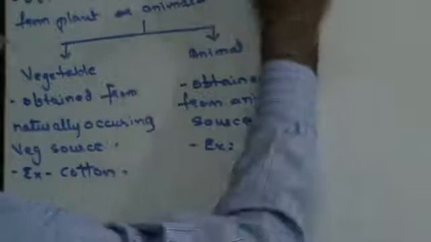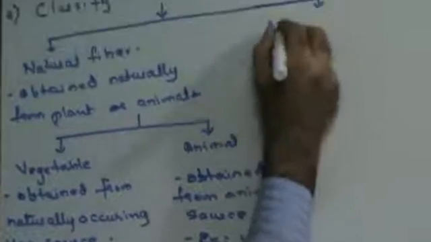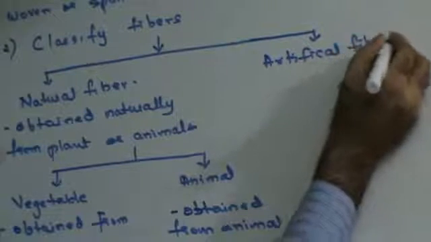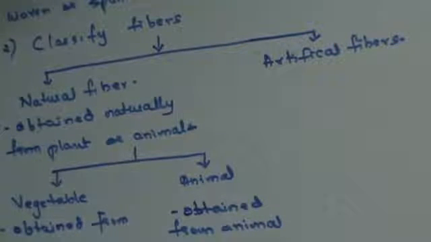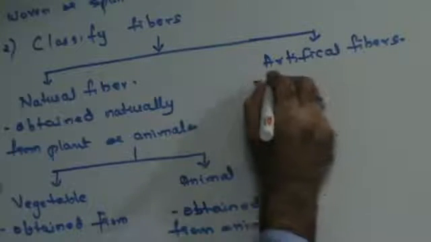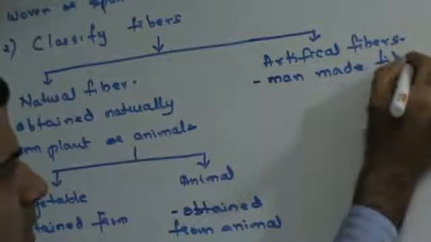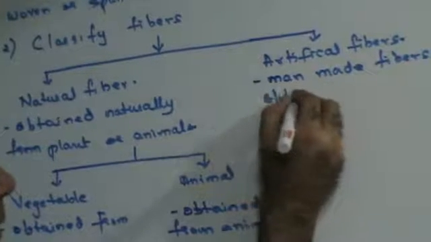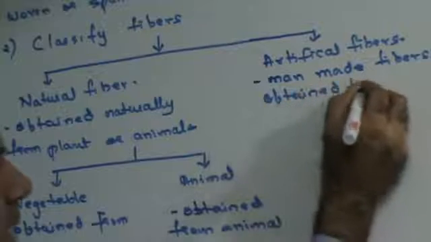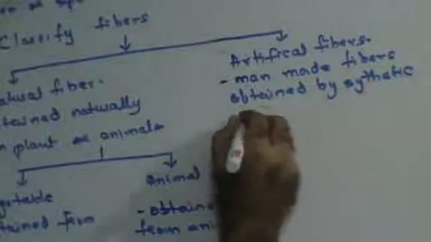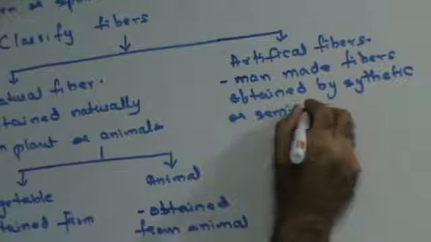Now, besides this, you have artificial fibers. What are artificial fibers? These are man-made fibers obtained by synthetic or semi-synthetic processes.